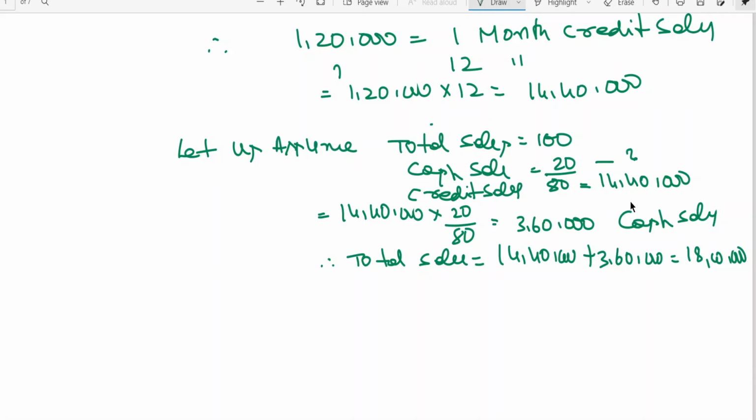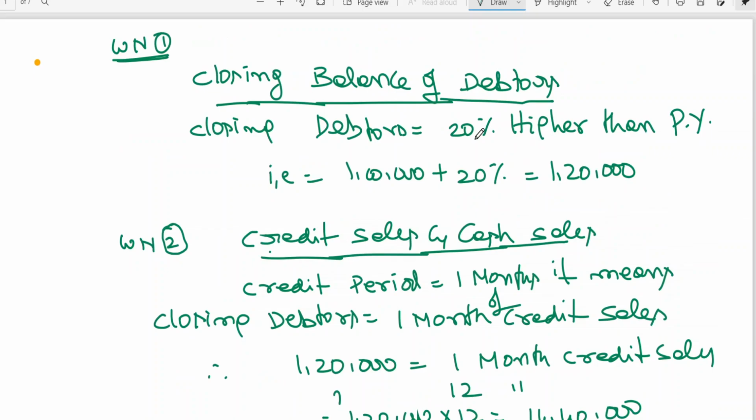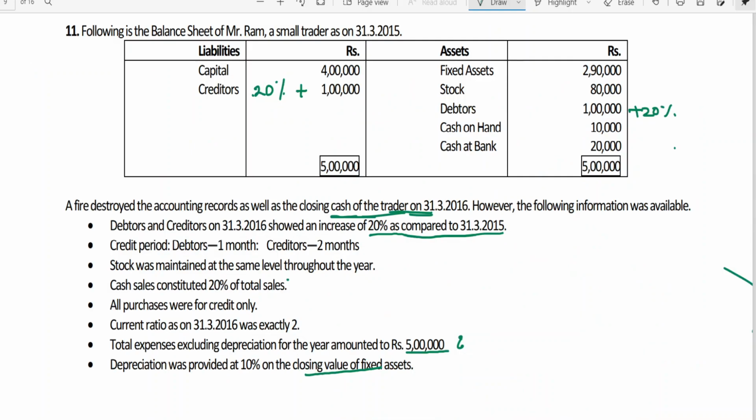So now, in this problem I've given more emphasis so far on working notes. For those who have already opened the trading and P&L account and balance sheet, you know that when you start from here, the fixed assets we have to write in the inner column. Opening stock will go to trading account debit side.